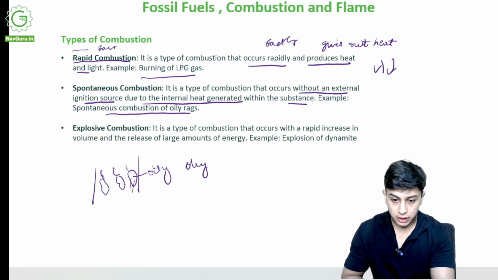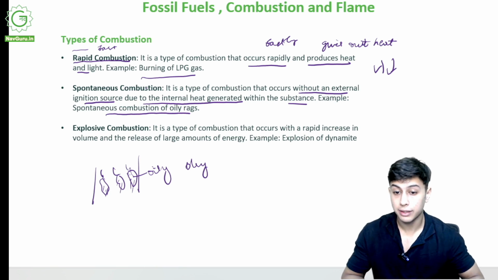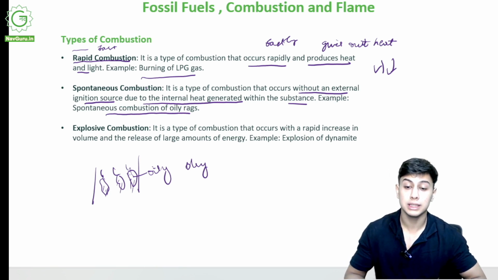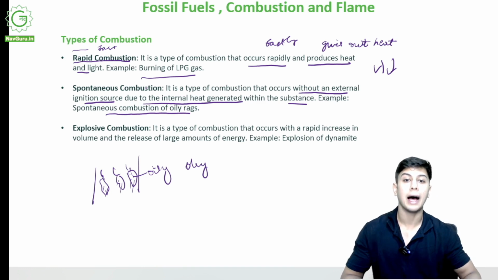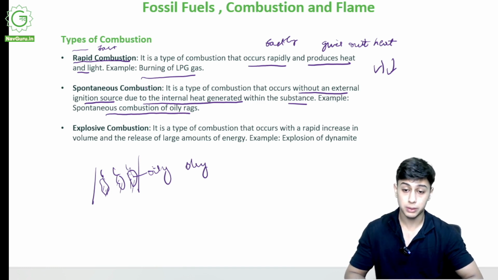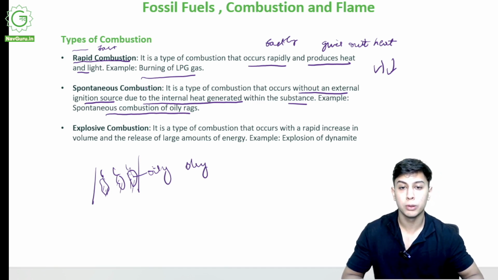The temperature will increase due to the sun, and they can catch fire. So this is spontaneous combustion. I did not go and set it on fire, it caught fire by itself due to internal heat generated inside it. In a rapid combustion, I was burning and it was burning very fast, but in a spontaneous combustion, it was burning on its own.